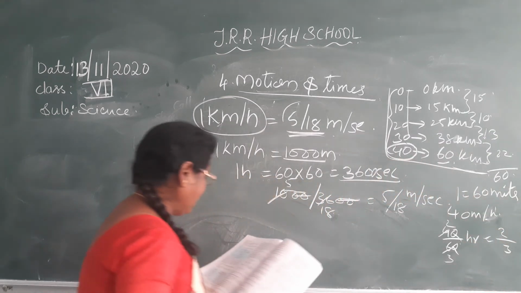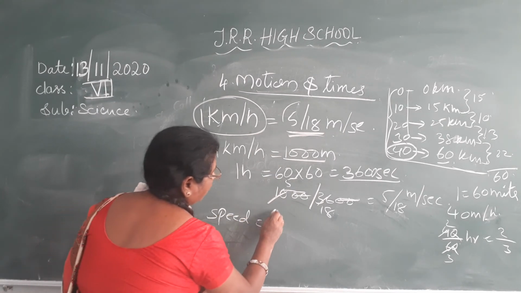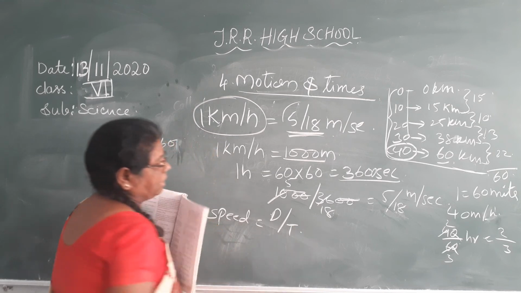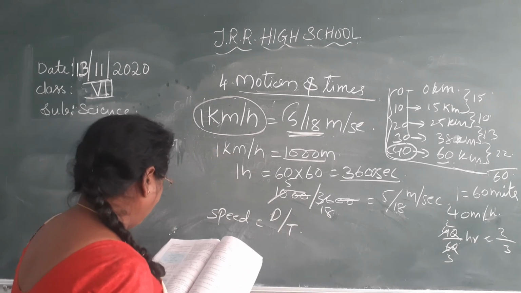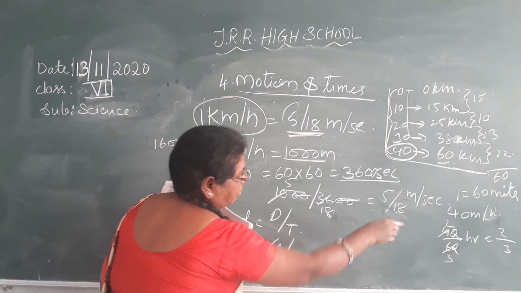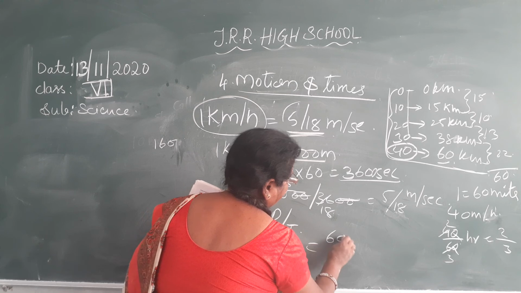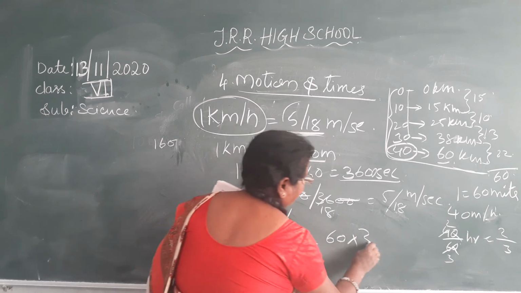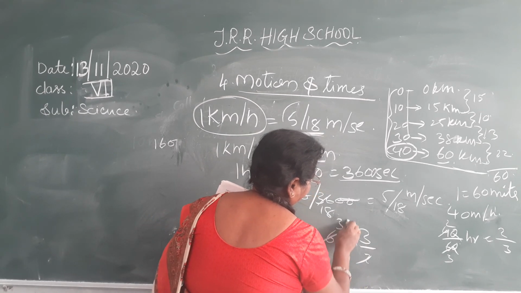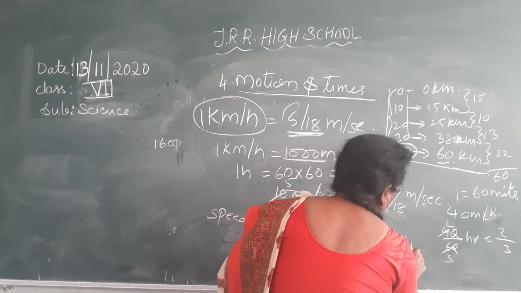Now find out the speed, equal to distance travelled by time taken. The distance covered by the vehicle is 60 kilometers, by time taken 2 by 3. Taking the reciprocal of 2 by 3, that is 3 by 2, the speed is 90 kilometers per hour.